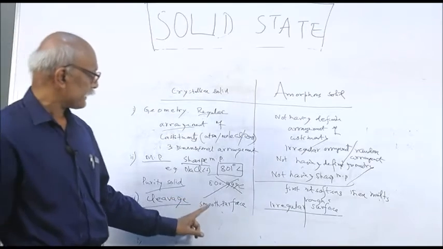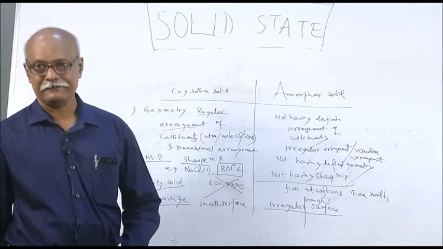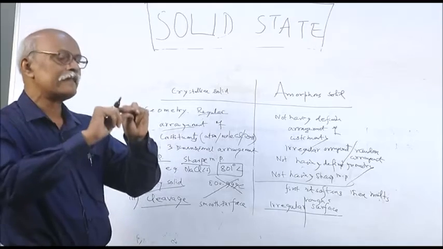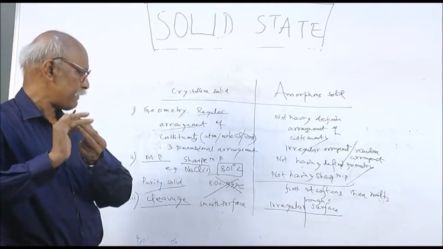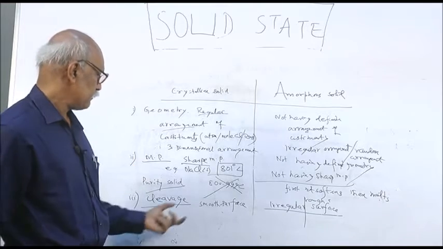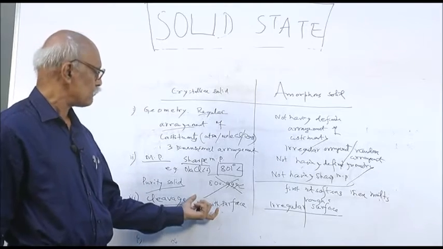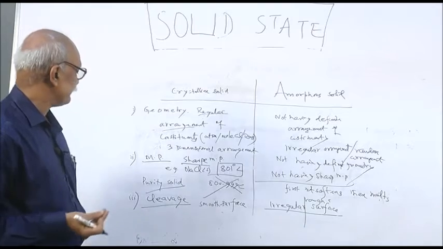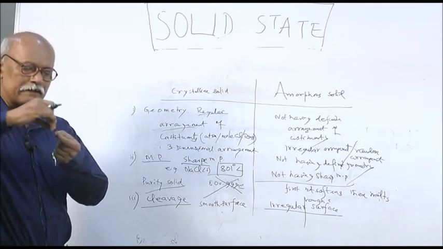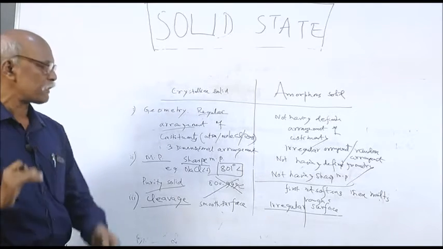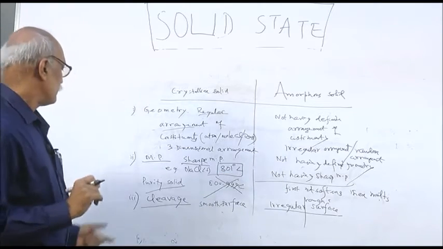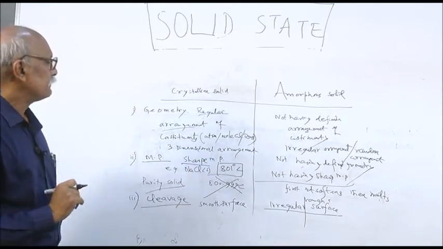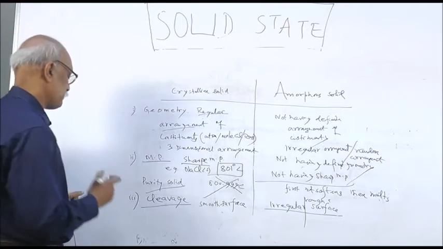Here you can take the example of graphite. If you break a pencil lead and touch the broken face, you will get a smooth surface. That also proves that graphite is a crystalline solid, because there is a definite arrangement, so you get a smooth surface. If there is an irregular arrangement, you get a rough surface. So on cleavage we get a smooth surface or a rough surface.